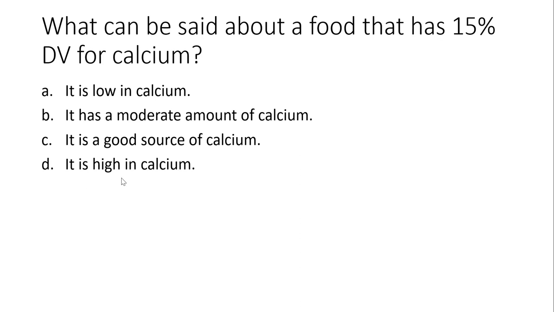So going back to the nutrient claims, we know that low in calcium would be less than 5% of the daily value. Moderate amount of calcium is actually not a food claim whatsoever. And then we have good source of calcium. Good source would be 10 to 19% daily value. And then high in would be 20% or more of the daily value. So since this food has 15% daily value, we know that is a good source of calcium.